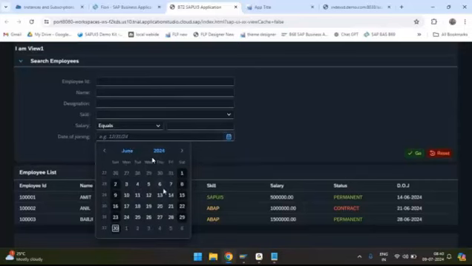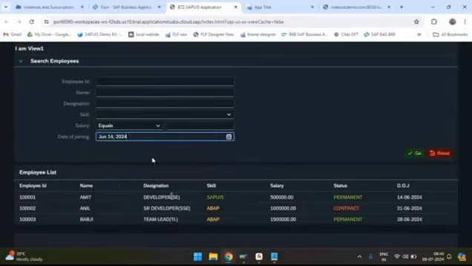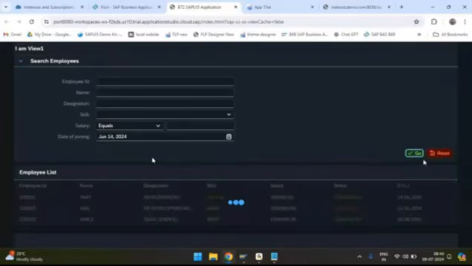This is June 14th, and click on the go button. Now this should get filtered with the 14th June 2024.